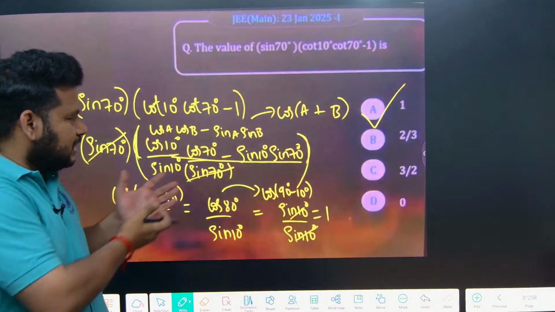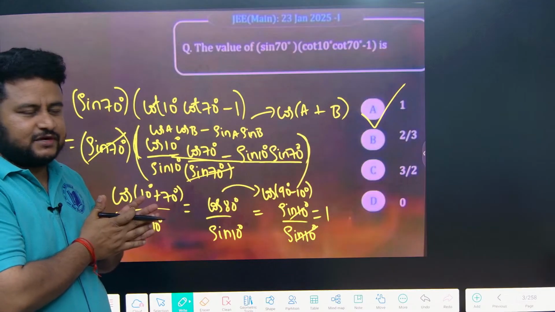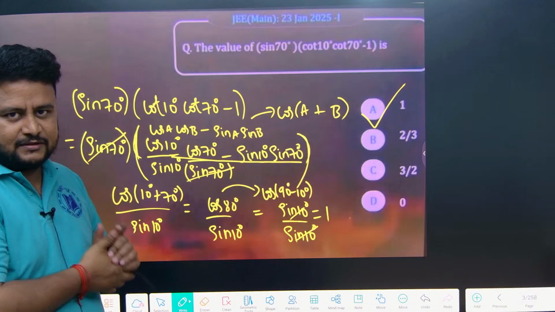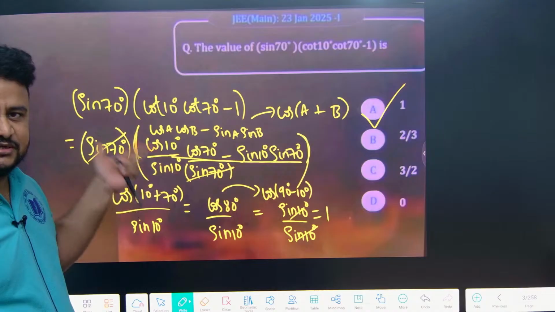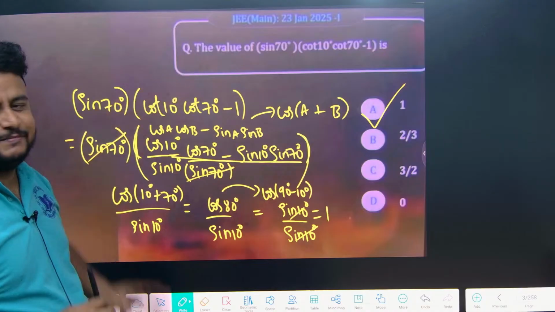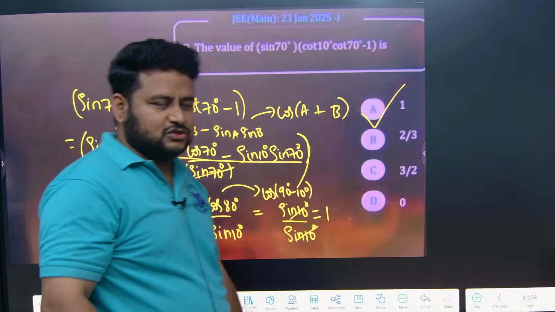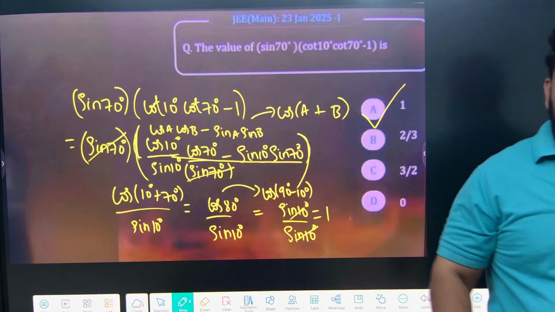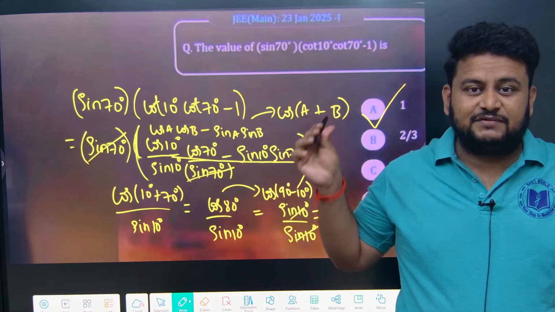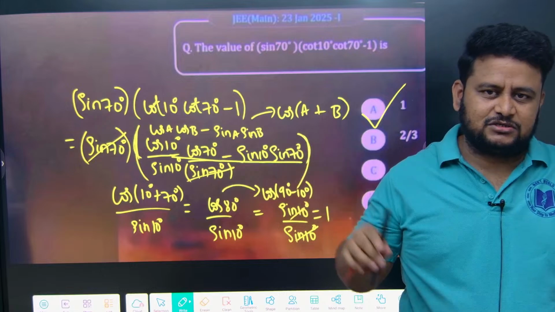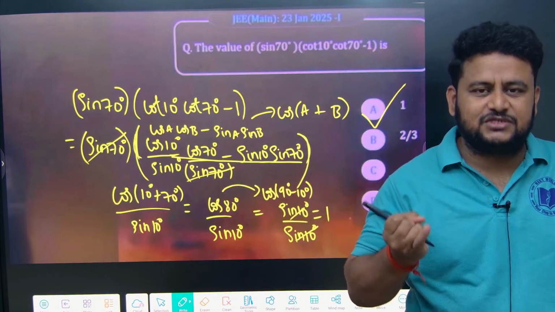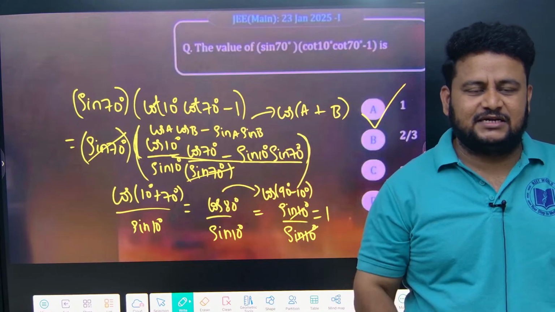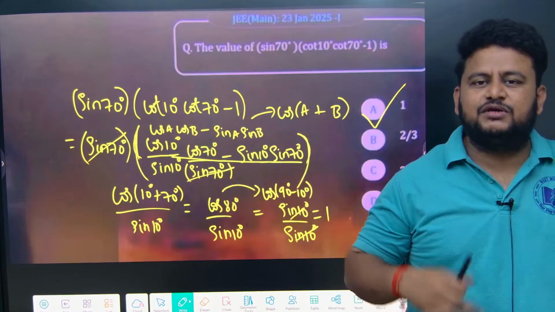So see here friends, how such JEE Mains 2025 questions we are able to solve just by the knowledge of compound angles. Class 10 students, if you follow the sessions, previous 3 classes, you will be able to solve this JEE Mains question. We solved a 2021 question, a 2023 question, and now a question from 2025. In the previous class also we solved one of the questions from 2025 just by using trigonometric identities, reciprocal relations, and some basics of algebraic identities. So this is the beauty of this bridge course.